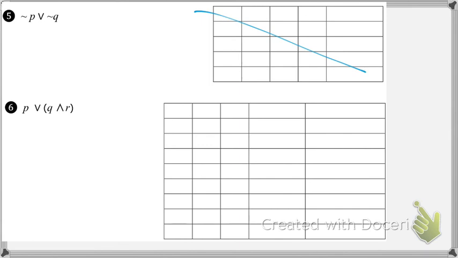But we're still going to start off the same way. We're still going to put our normal letters. Now, how many normal letters do we have? 3. So I'm going to start off with P, Q, and then R, because we have 3 normal statements. Do we have any negations to follow? No. So we look at our compound statements. So we have to say, okay, which compound statement do we put?